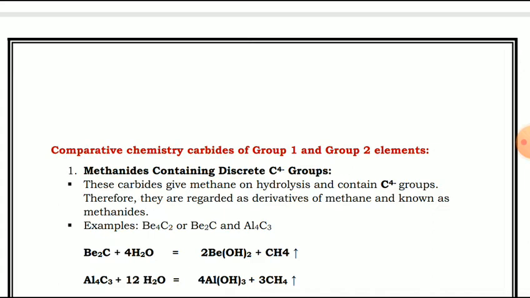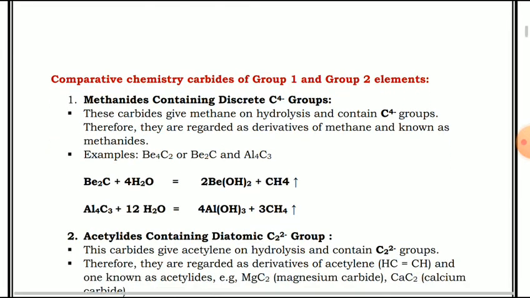And second reaction, aluminum carbide reacts with 12 molecules of H2O. It will form aluminum hydroxide plus 3 CH4 molecules, which are liberated as methane gas. In this case also the C4 minus group is present.